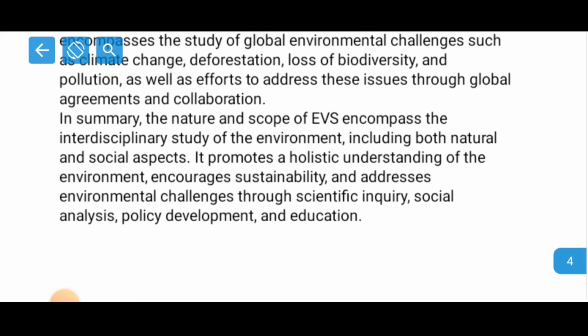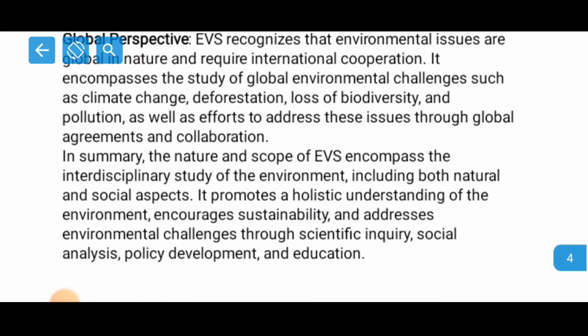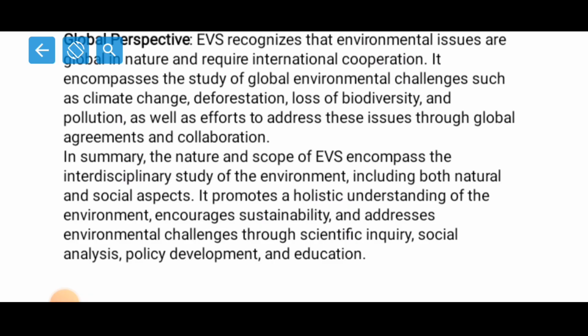Now, in summary, what we can see is that the nature and scope of EVS encompasses the interdisciplinary study of the environment, including both natural and social aspects. It promotes a holistic understanding of the environment, encourages sustainability, and addresses environmental challenges through scientific inquiry, social analysis, policy development, and education. So, we have studied the importance of environment, we have studied the social aspects, we have studied the scope and nature of the environment. So all these help us to take up a collective decision in order to protect our environment.